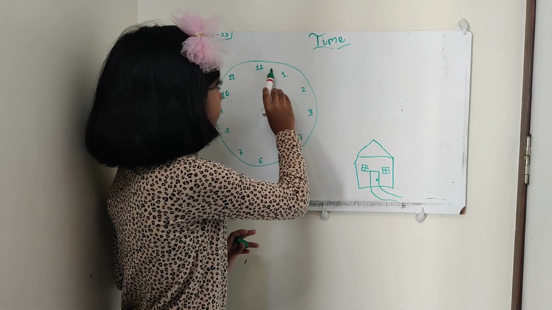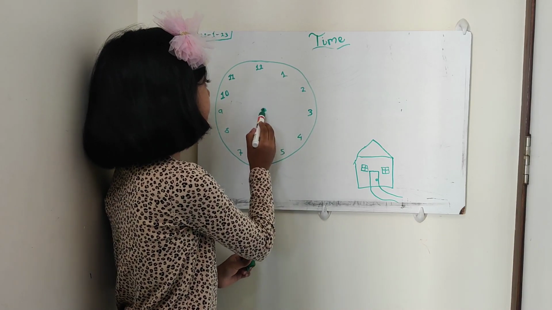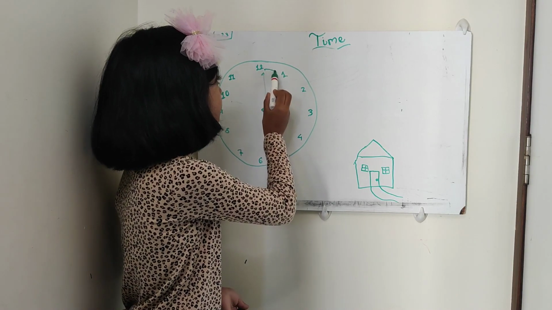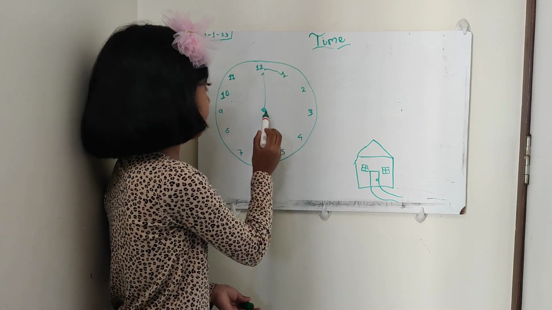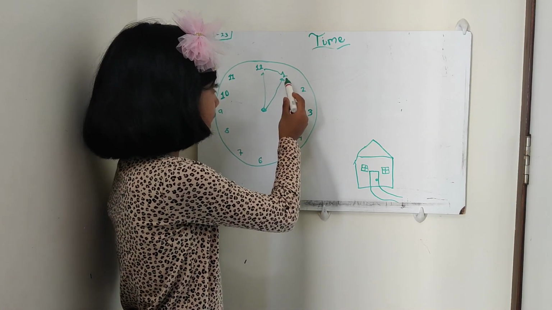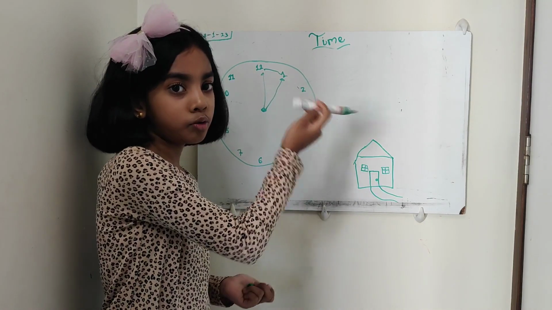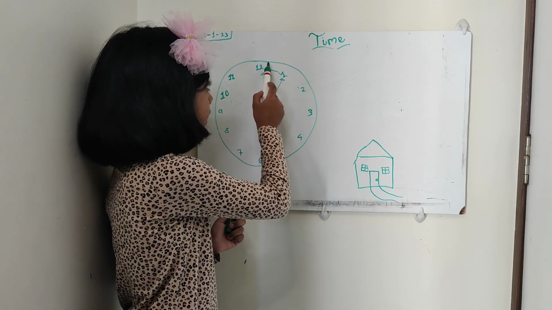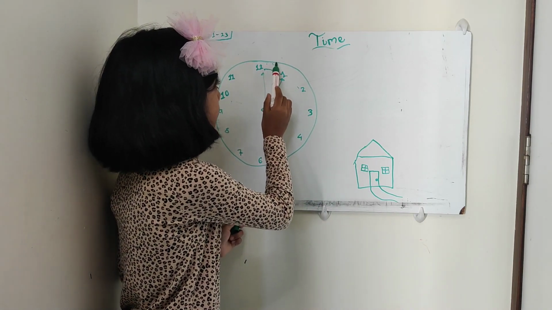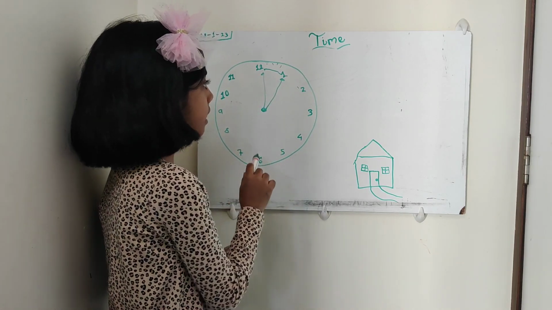So, 0 into 5 is equal to 0. So, 0 minutes if the minute hand is here. Then when it moves from here, 5 ones are 5, so you will get 5 minutes. And when you move to 2, you will get 10 minutes because 5 twos are 10. And like I showed you before, there are 5 minutes for the minute hand, 5 seconds for the second hand.